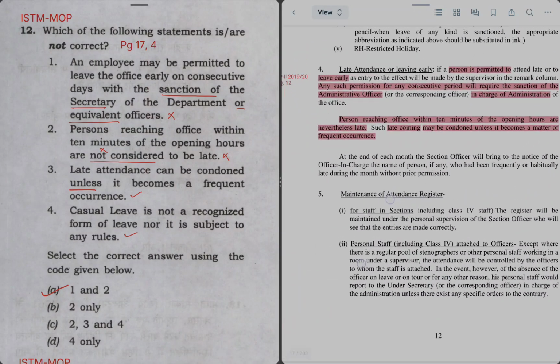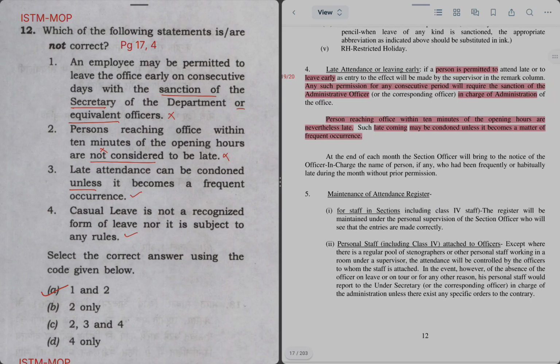So it is saying that the in-charge of administration or the administrative officer's approval is needed, and statement 1 is incorrect. Statement 2 says persons reaching office within 10 minutes of the opening hours are not considered to be late. Here it is written that they are nevertheless late. Late, but it may be condoned unless it becomes a matter of frequent occurrence. They are late but can be excused if it happened once in a while, but the statement is wrong because they are considered late. Late attendance can be condoned unless it becomes a frequent occurrence.